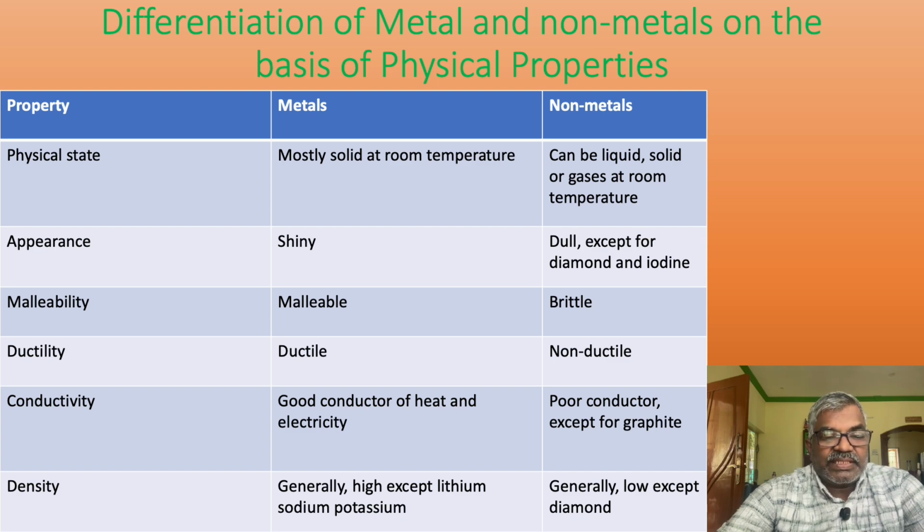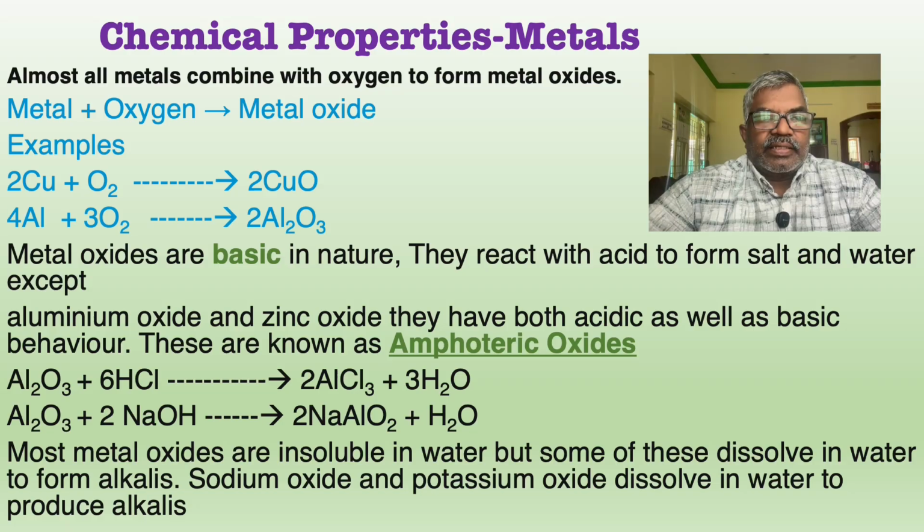So electropositivity and electronegativity is the basic difference, which is a chemical nature. In this video we will discuss one or two chemical properties of metals. The other properties we will discuss in the following videos.